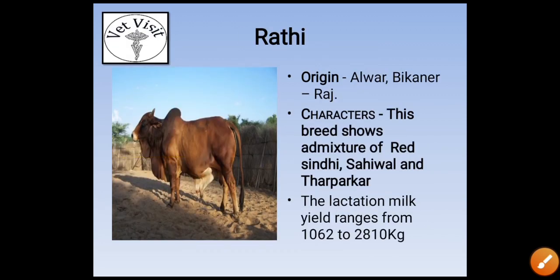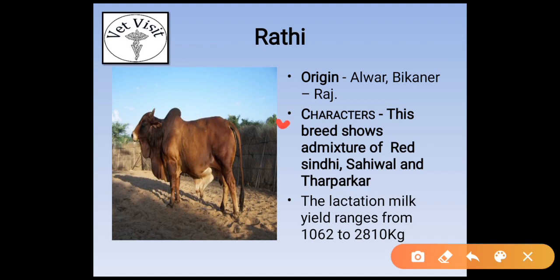The answer is Haryana. The next dual purpose breed is Rathi. Origin Alwar, Bikaner, Rajasthan. This breed shows an admixture of Red Sindhi, Sahiwal and Tharparkar. This is the most important point. In many exams it has been asked: the Rathi is an admixture of which breeds? Red Sindhi, Sahiwal and Tharparkar. Its milk yield ranges from 1062 to 2810 kg.